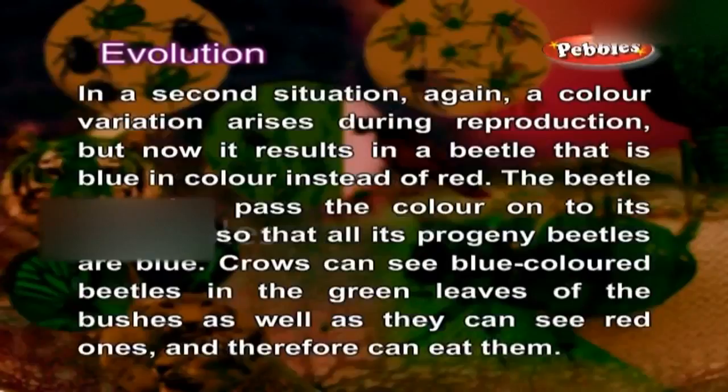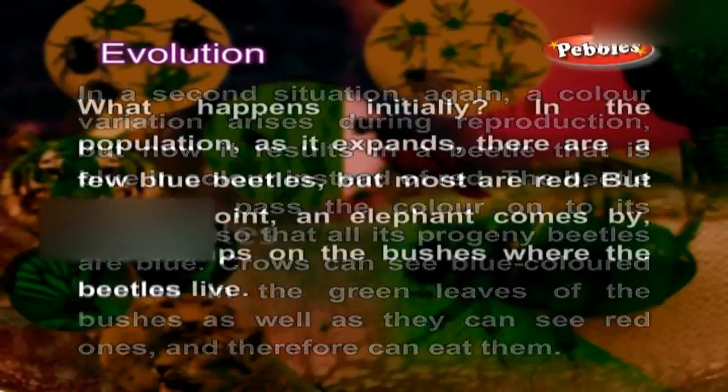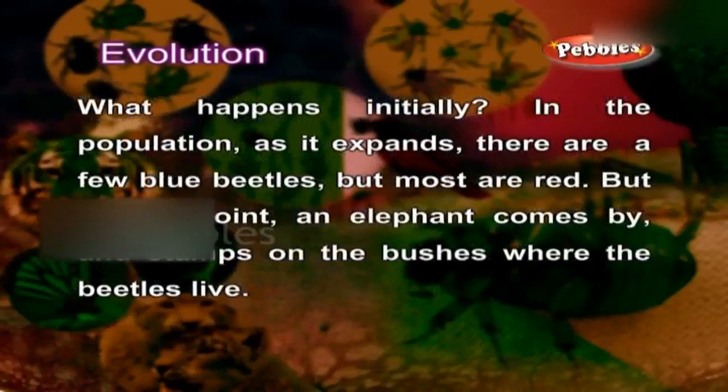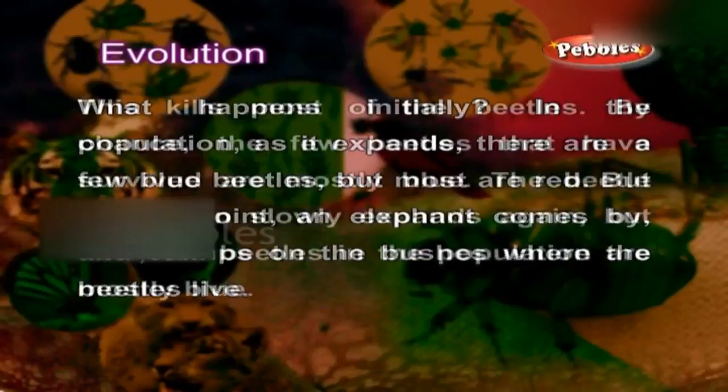Crows can see blue-colored beetles in the green leaves of the bushes as well as they can see red ones, and therefore can eat them. What happens initially? In the population as it expands, there are a few blue beetles, but most are red. But at this point, an elephant comes by and stamps on the bushes where the beetles live.